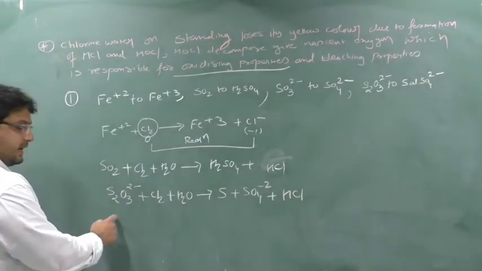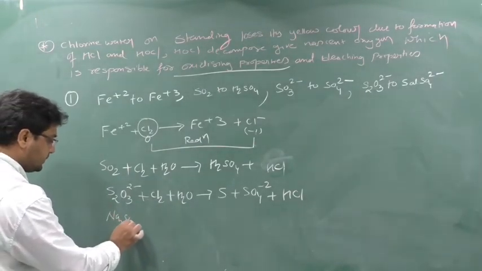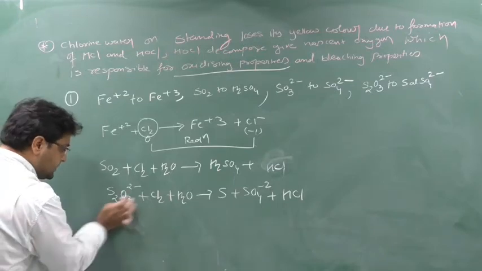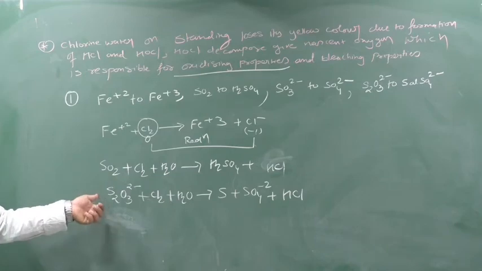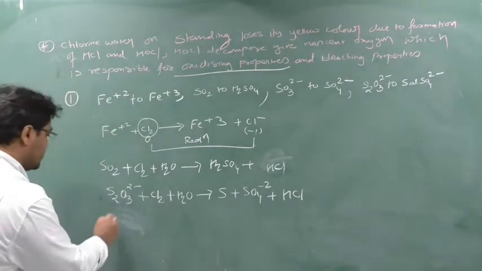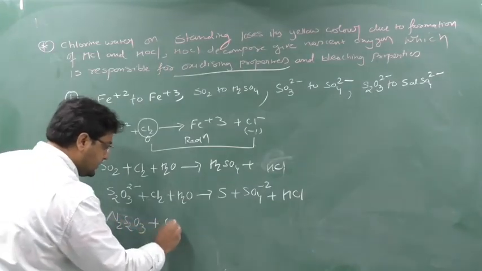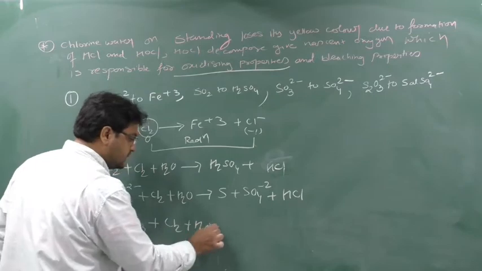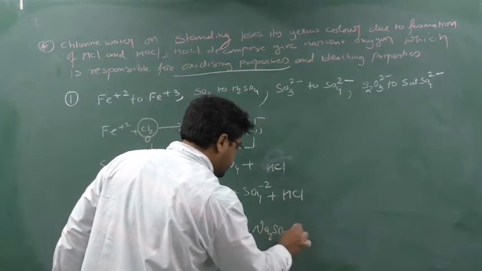So if I add Na+ on both the sides, what will I get? I will get Na2S2O3 and Na2SO4. See what I am doing, I am just adding Na+ on both the sides. So Na2S2O3 plus Cl2 plus H2O gives S plus Na2SO4 plus HCl.